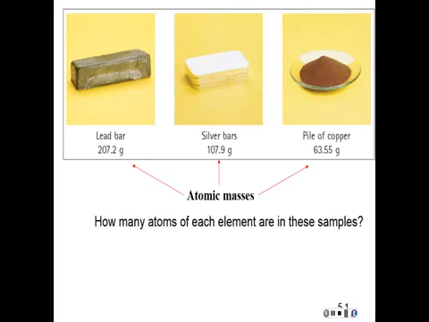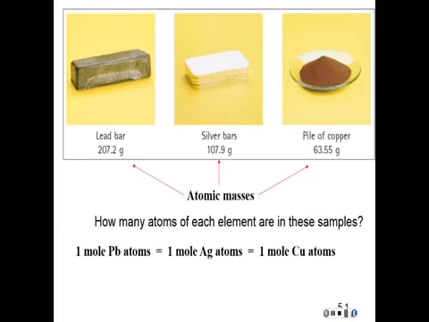Well, nobody knew. But they made an assumption that if they weighed out the atomic mass of any element, they would have the same number of atoms in each sample. So they called that number a mole. Didn't know what it meant. In fact, the mole was actually short for a word that meant a heap or a pile of things.